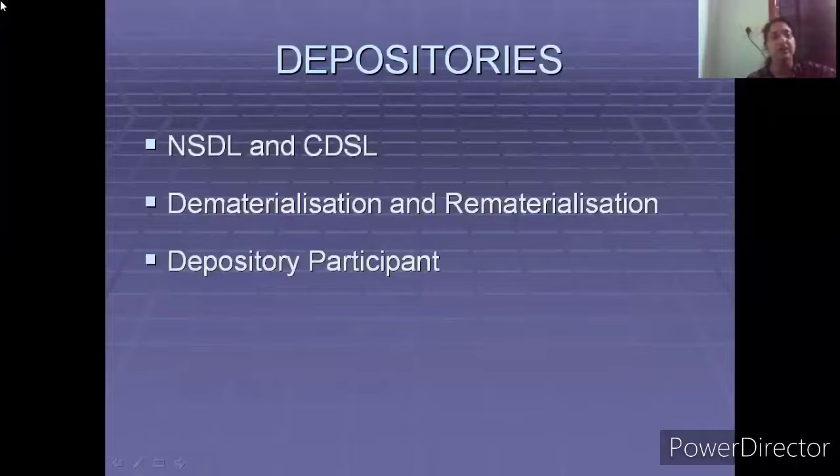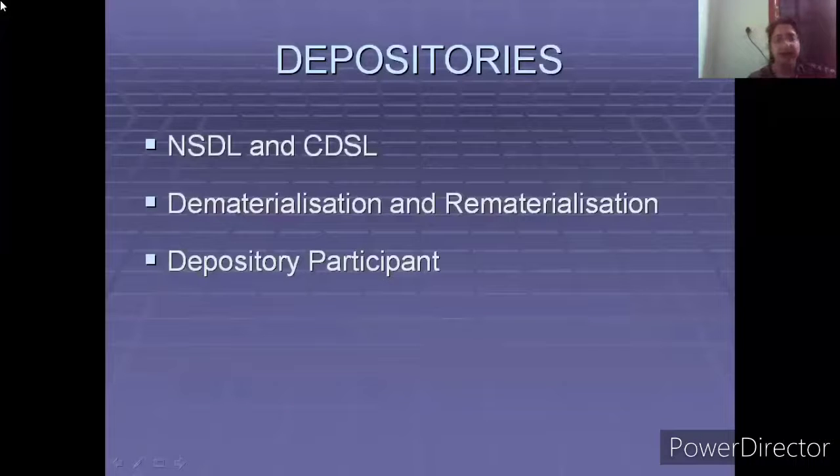Another function of the depositories is something known as dematerialization. There is also something known as rematerialization. I will just get back to it in a few more minutes. First, let us see what is dematerialization. Dematerialization is where you are converting the physical certificates into an electronic form, into an electronic certificate.